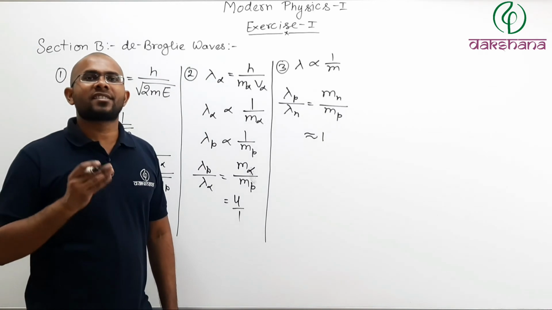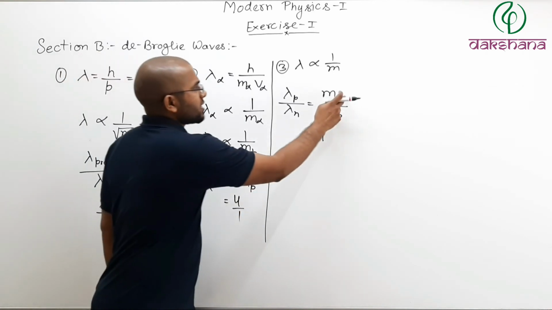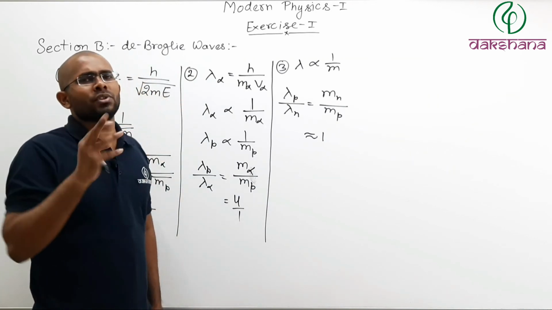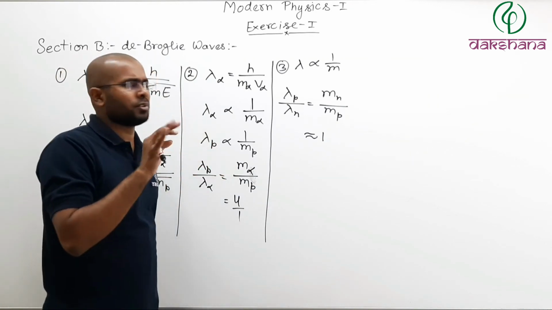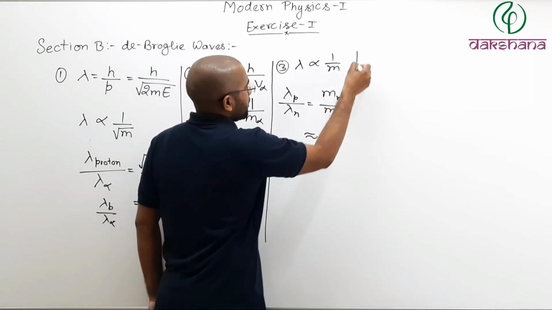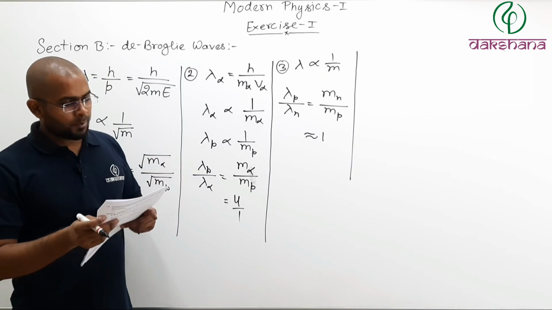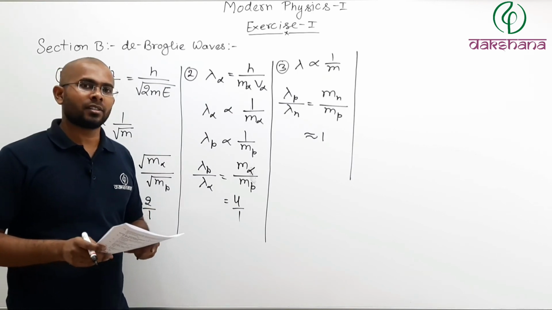It will not be exactly 1. Why? Because this mass is slightly greater than this mass. So it is almost 1, not exactly 1, but almost 1. So that is your question number 3, that here the ratio will be almost 1. Option number 1 is the correct choice.